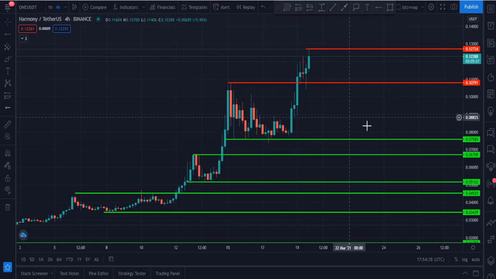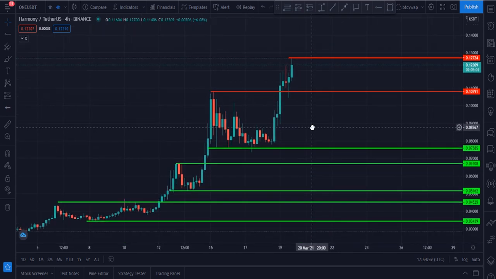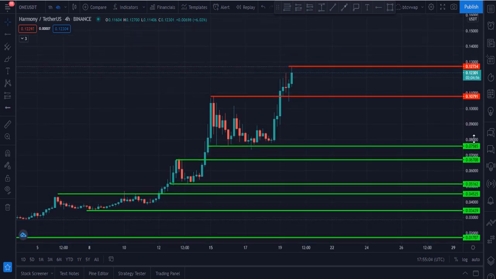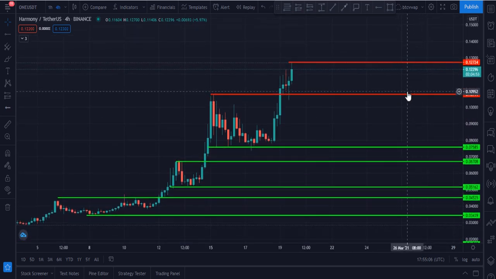This is the 1 USDT chart of Binance 4 hour and it is currently trading at $0.12 and it is ready to break its all-time high on this chart. And this horizontal resistance is the previous all-time high of this token at $0.127. Let me please tell you my first target. These green lines are support lines and these are upside resistance levels. And this is now the support line.